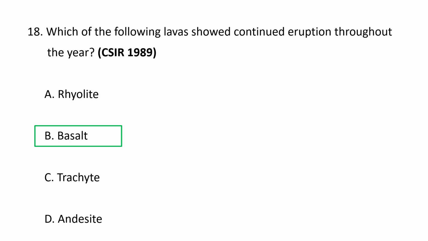Basalt. Basaltic lavas are highly fluid and low in silica, which enables them to erupt continuously over long periods. For instance, eruptions at Kilauea in Hawaii and Mount Etna in Italy have shown nearly continuous effusive activity, occasionally spanning multiple years to decades. So basalt lava showed continued eruption throughout the year.